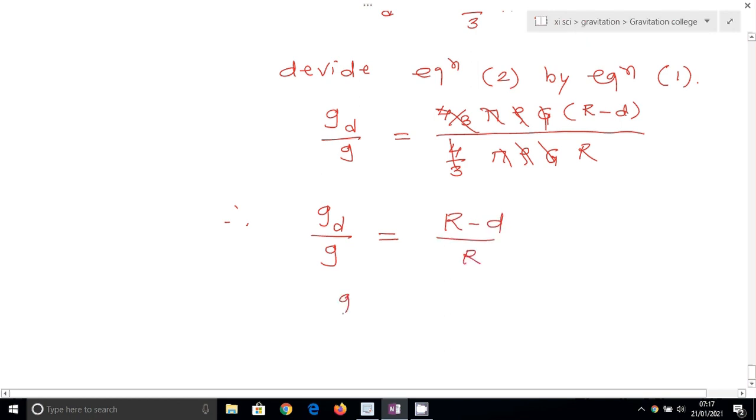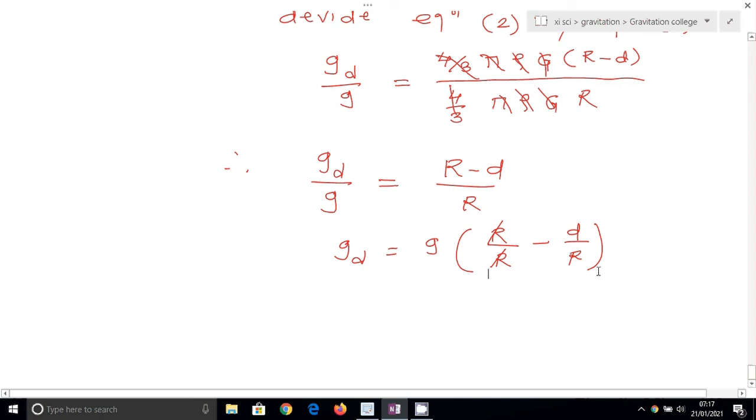So gd is equal to g into (R minus d) upon R. If I separate the denominator, R upon R cancels, and we get the formula for acceleration due to gravity at depth d: gd is equal to g (1 minus d upon R).